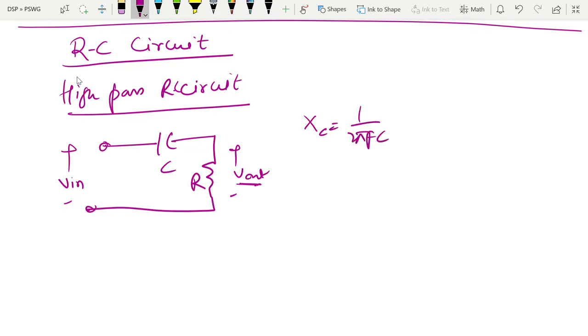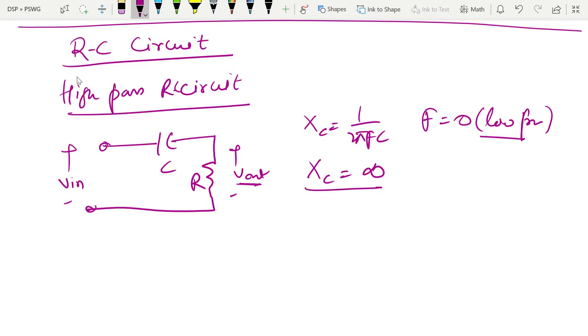So for example, if we take frequency as 0, that is low frequency. Frequency is 0 means low frequency. So for 0 frequency, what will we have? Xc equals 1 by 0, infinity. So what does it indicate? That the reactance of this capacitor is infinite. It means that the resistance offered by this capacitance is infinite. That means this capacitor will act as an open circuit. Understood? Because the reactance of this capacitance is infinite.